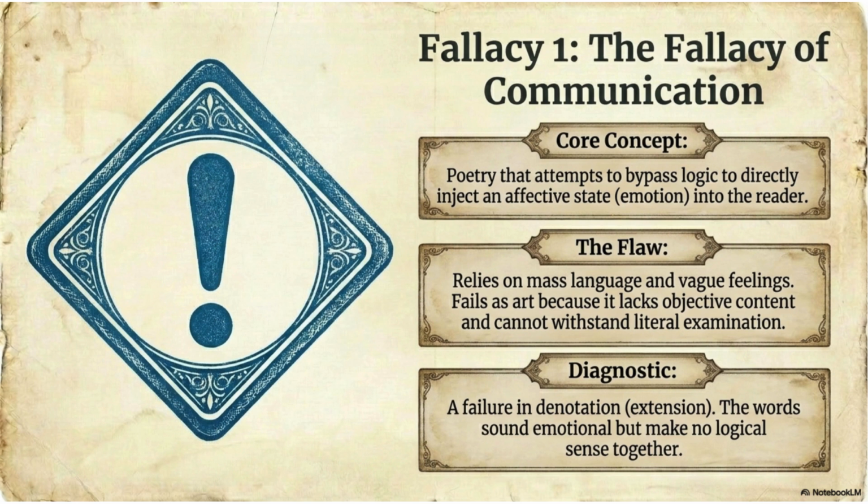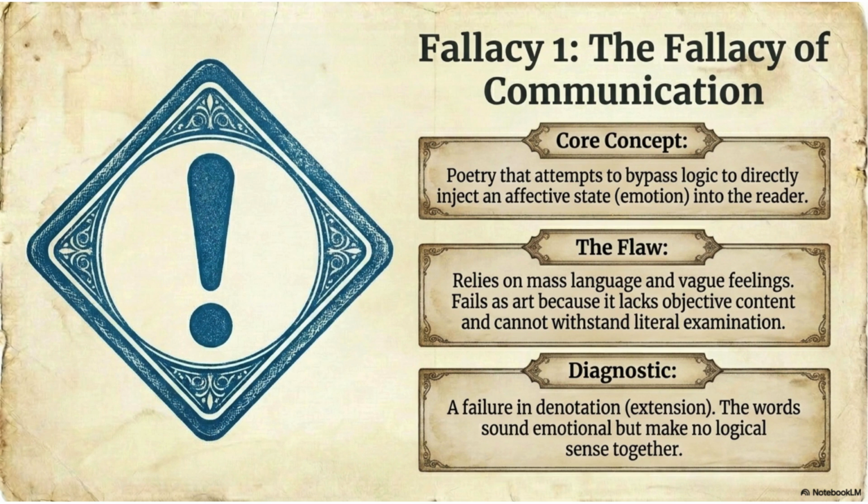Vague feelings. Tate also criticizes vague emotional language. For example, love, beauty, hope, glory. These words sound powerful, but if they are not connected to concrete images, they become empty. Readers may feel something briefly, but the poem lacks depth. Why does it fail as art?